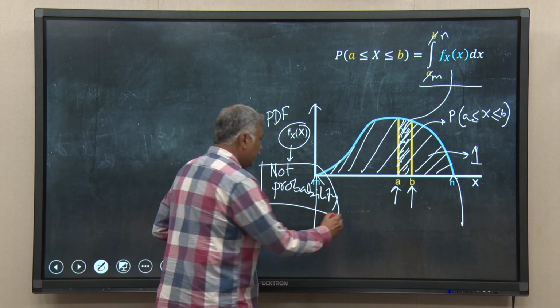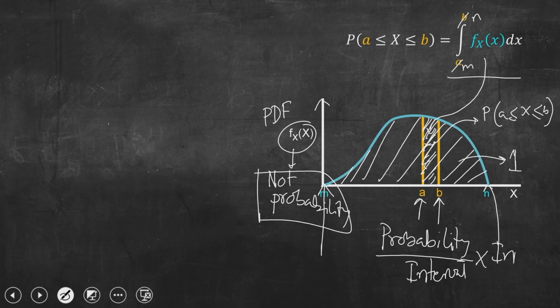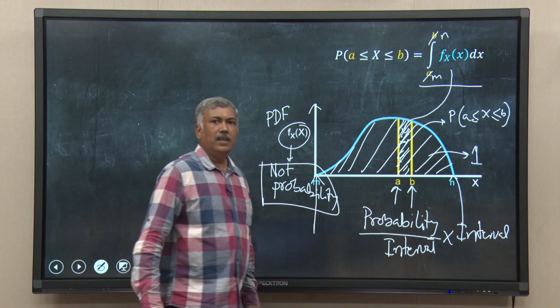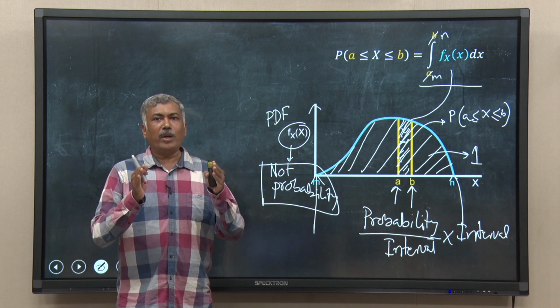That means it is probability divided by interval length, right. So, it is density, and when I have to calculate the probability, I have to multiply it with the interval, and that is what we are doing by integration to calculate the probability that the random variable stays in a particular interval.